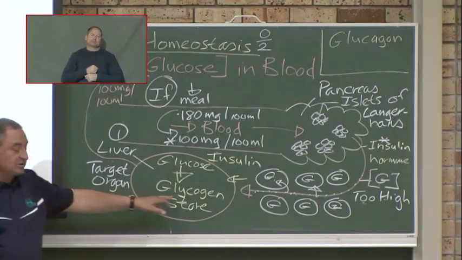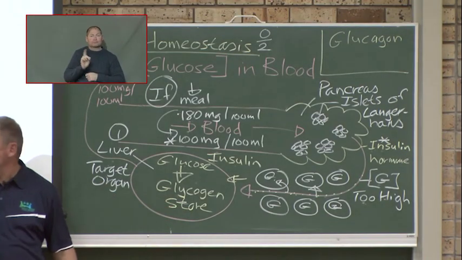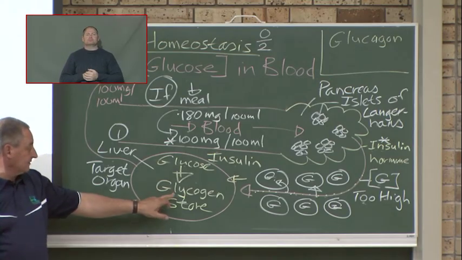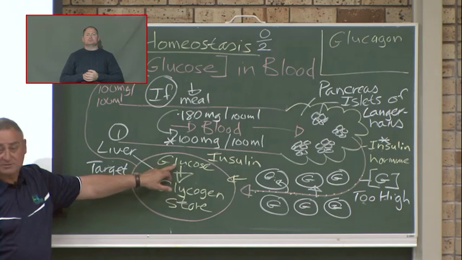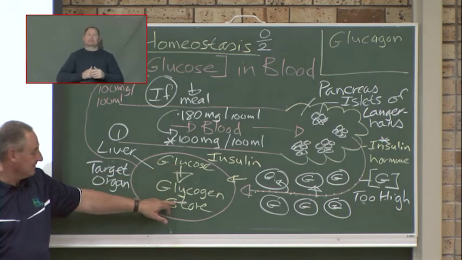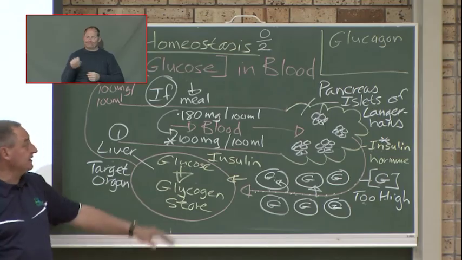What is glycogen? Can somebody quickly raise their hand? What is glycogen? It is glucose that is stored in the liver. I think that's what you wanted to say. That is glycogen. But what is glucagon?